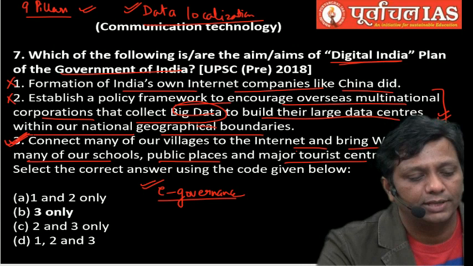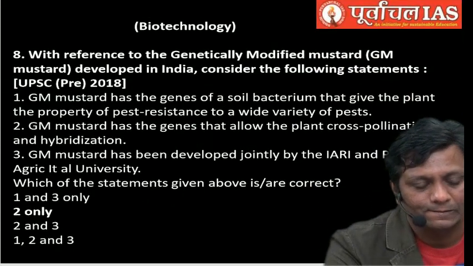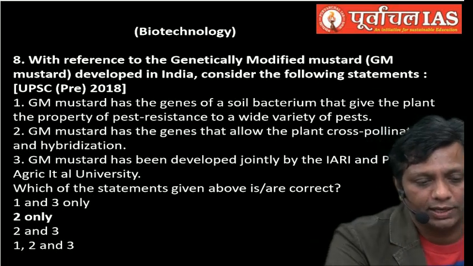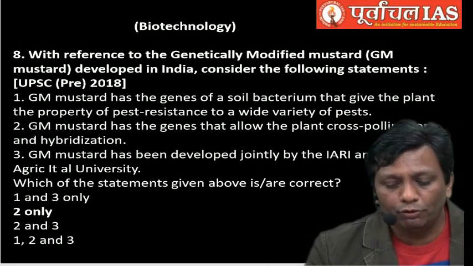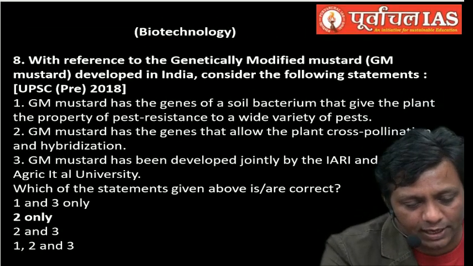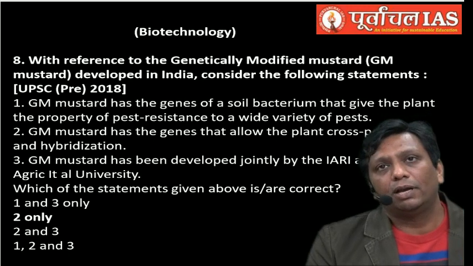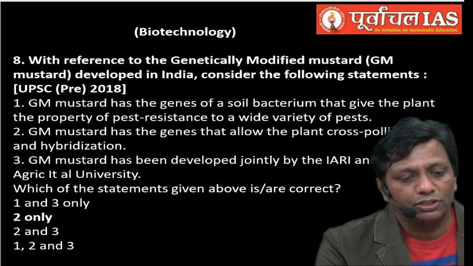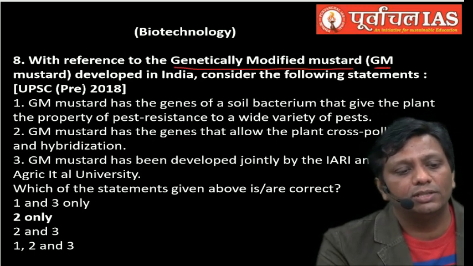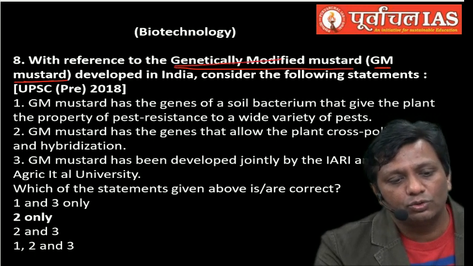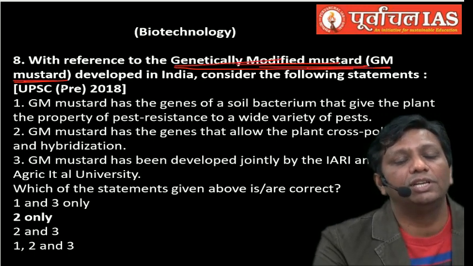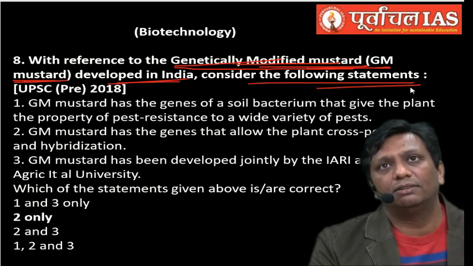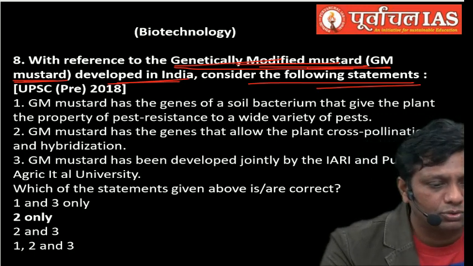What is next? See, guys. The next question is very interesting and biotechnology-based, that you can see on the screen. Many people were even confused by this question. The confusion was actually with BT mustard. Question was, listen first: with reference to the genetically modified mustard that you can call GM mustard developed in India, consider the following statements. UPSC Prelims 2018.